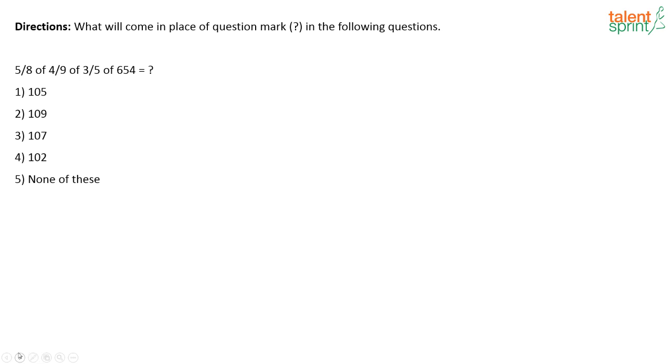The next question is on simplification. What will come in place of the question mark in the following questions? 5 by 8 of 4 by 9 of 3 by 5 of 654 is equal to question mark.